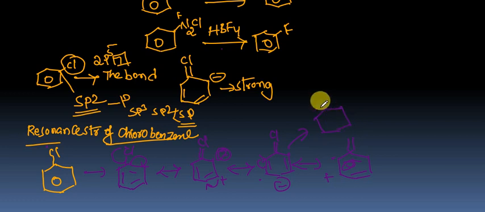The new bond will be generated. A double bond will come here. Here positive will come here. Double bond and double bond. Here the chlorine atom will be there. When the bond pair of electrons moves to here, it forms chlorobenzene again. So finally we get this chlorobenzene. Because of these resonance structures, the chlorine atom doesn't undergo displacement easily by chemical reactions.